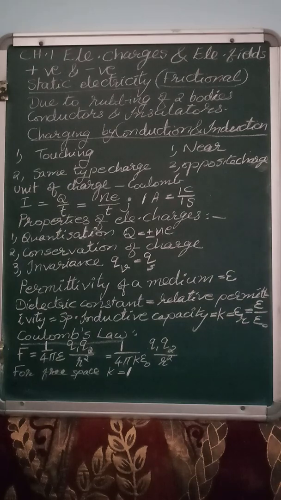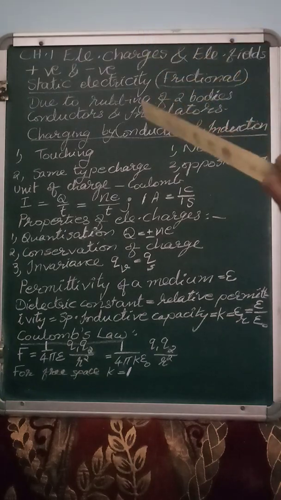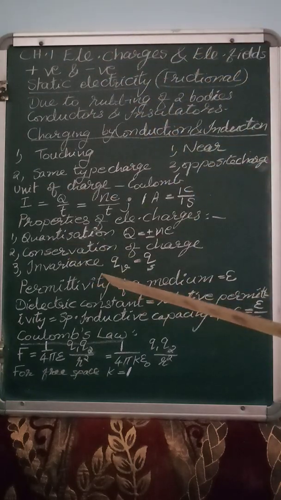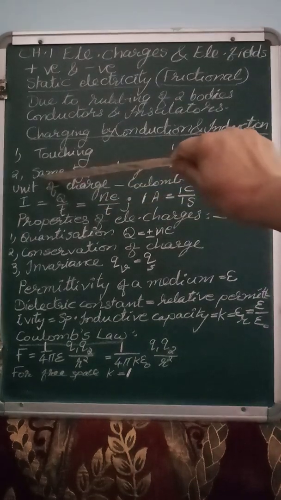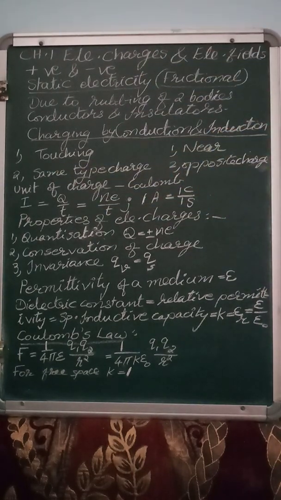Second one. Suppose you want to make the body A positively charged. Then in conduction, you have to bring the charged body B with the same charge, that means positive charge. Whereas in induction, suppose you want to make the body A positively charged, for that purpose you take the charged body B, which should be negatively charged.